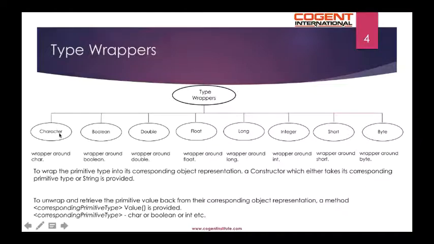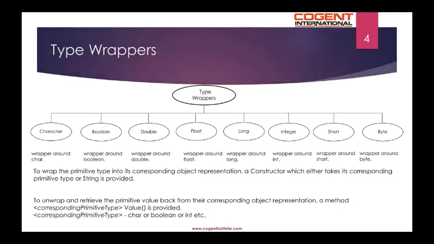The Character class is the wrapper around the char primitive type. The Boolean class is the wrapper around the boolean primitive type. The Double class is the wrapper around the double primitive type, and so on. To wrap the primitive type into its corresponding object representation, a constructor which takes either its corresponding primitive type or a string is provided.